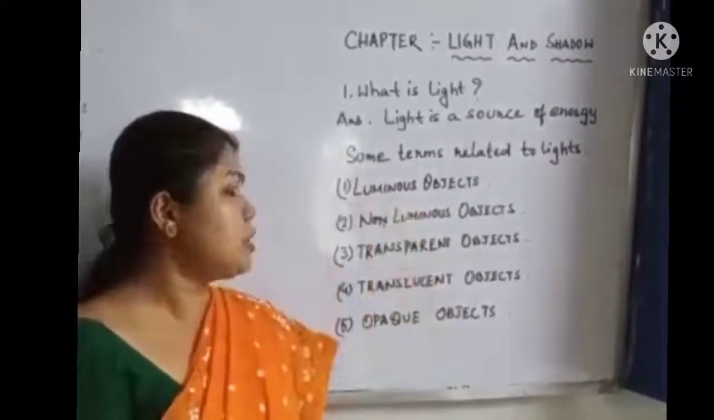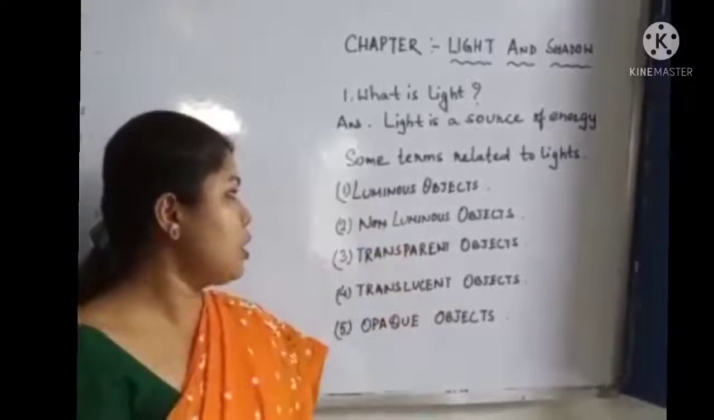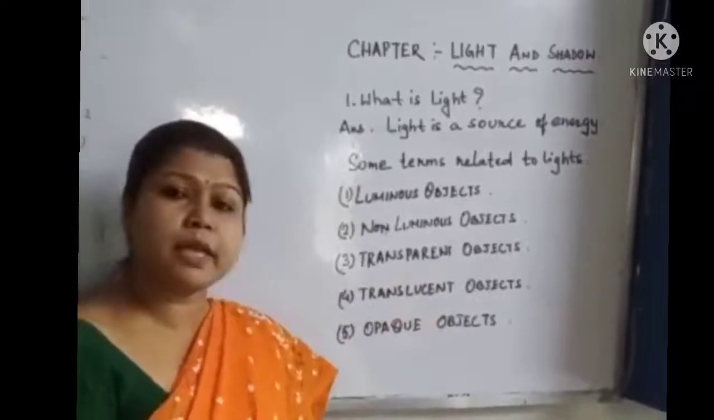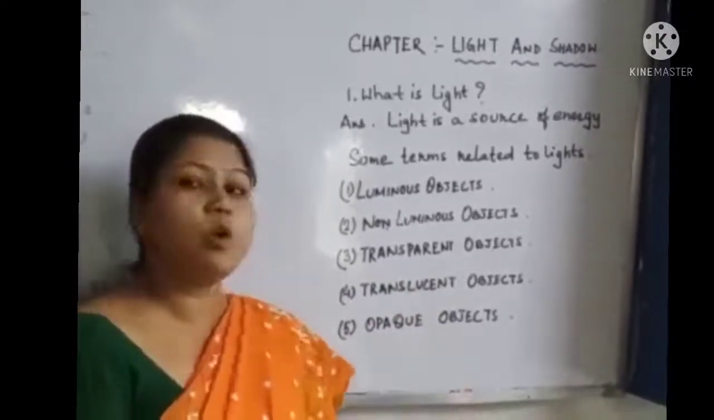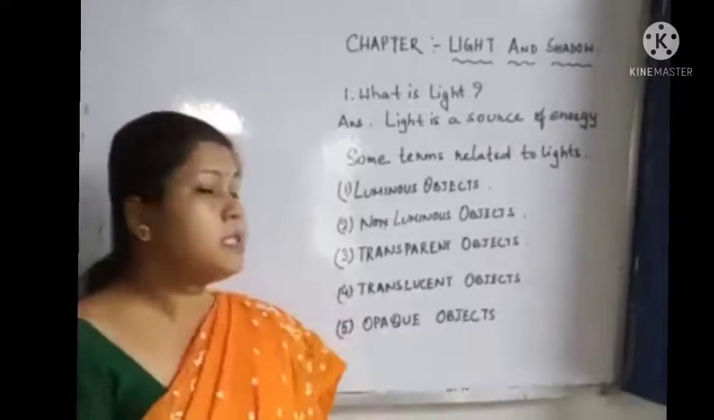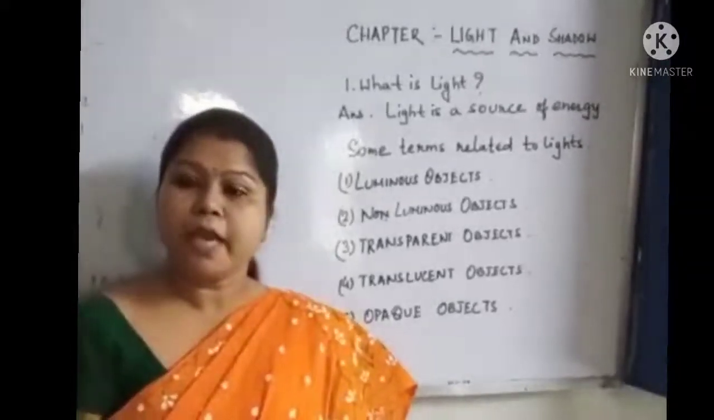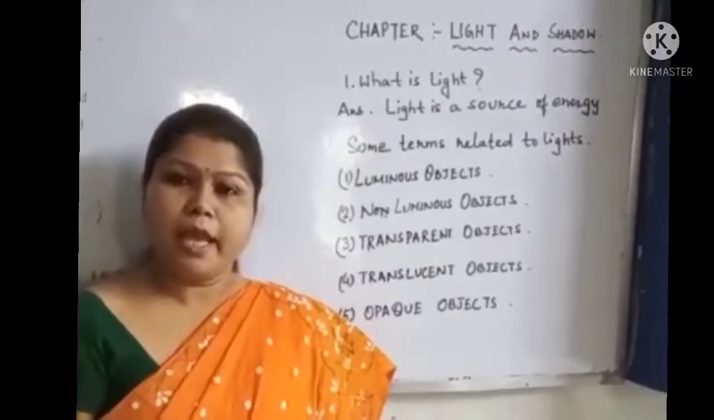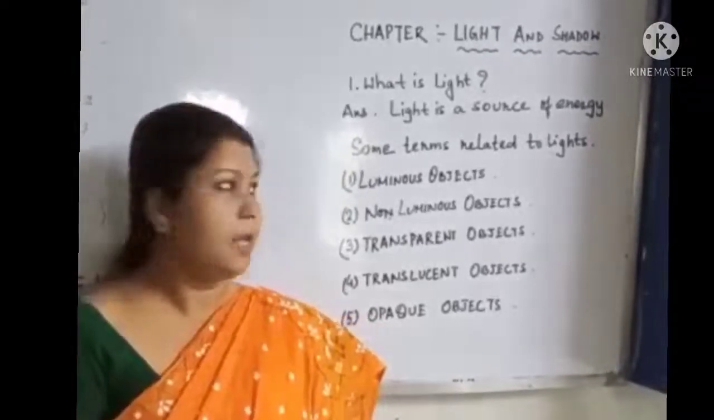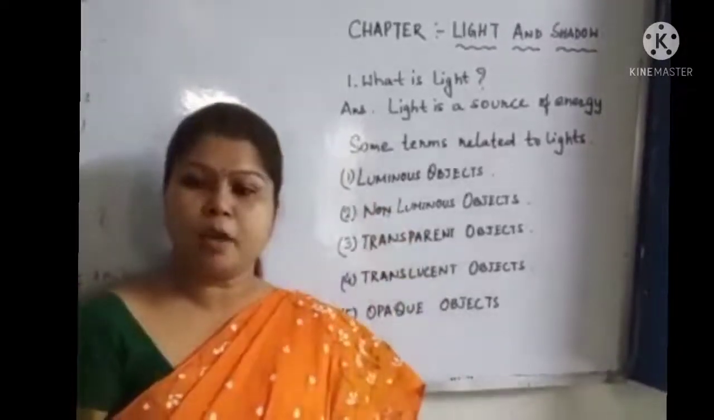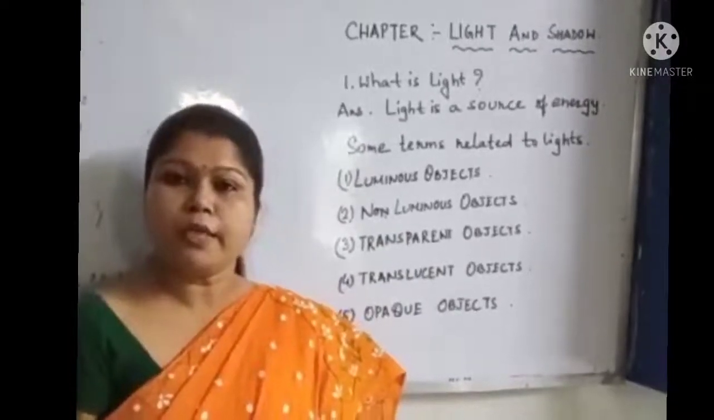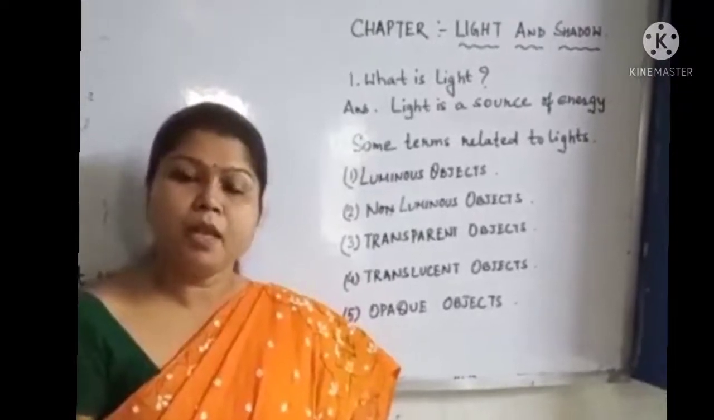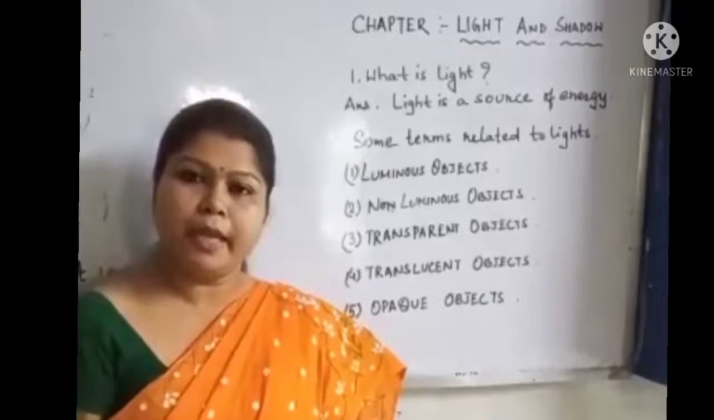First is luminous object, second non-luminous objects, third transparent object, fourth translucent object, and the fifth one is opaque object. So what is luminous object? An object that gives out its own light is called a luminous object. Example: sun, bulb. Second is non-luminous object. Objects that do not give out their own light are called non-luminous objects. For example, wood, bag, paper, etc.